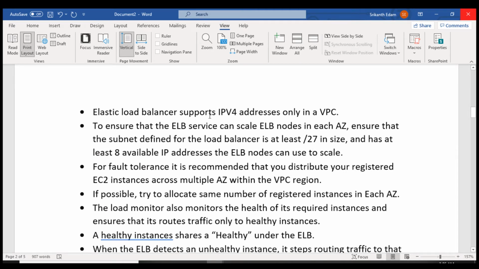Elastic Load Balancer supports IP version 4 only in a virtual private cloud. So if you are going to configure IP version 6, then it is not supported. It supports only IP version 4.